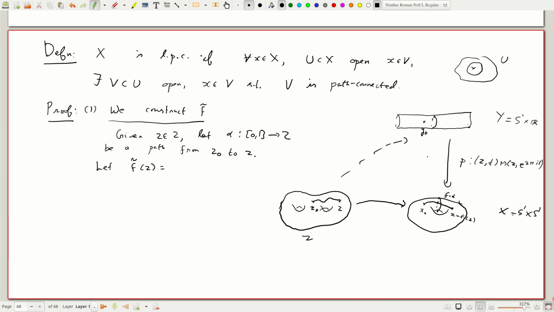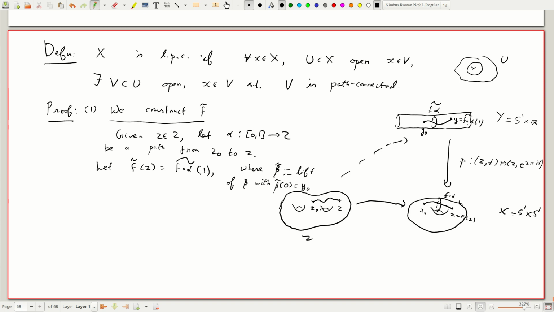Okay, and I can lift this starting at Y0. F composed with alpha tilde, and I'll let Y equal F composed with alpha tilde 1. F tilde of Z equals F composed with alpha tilde 1, where whatever beta tilde is, by definition, is the lift of beta with beta tilde of 0 equal to the base point Y0.